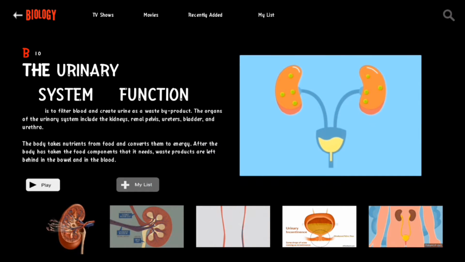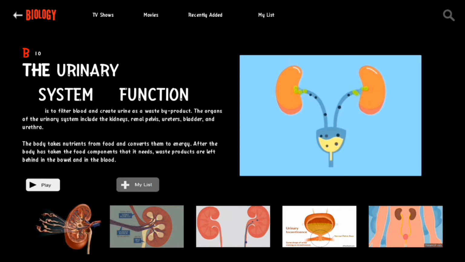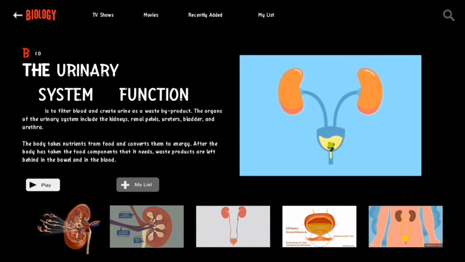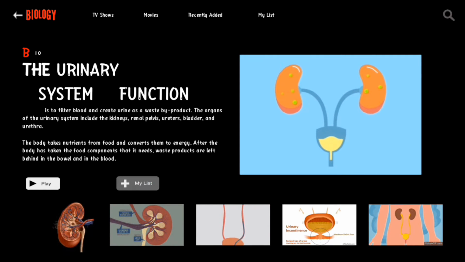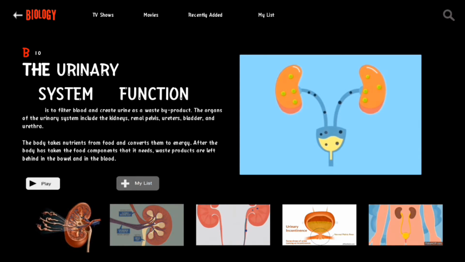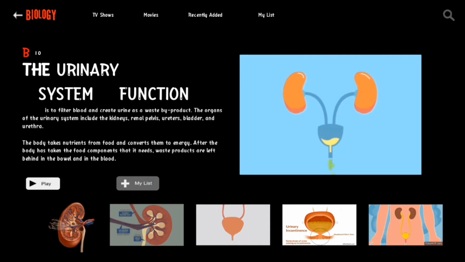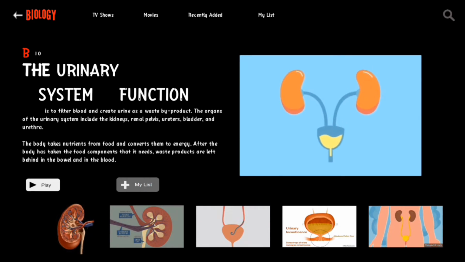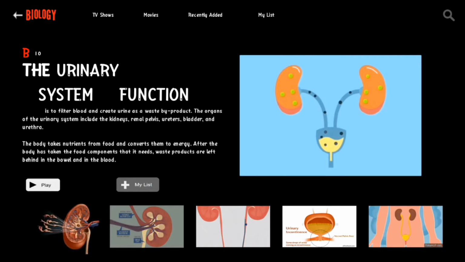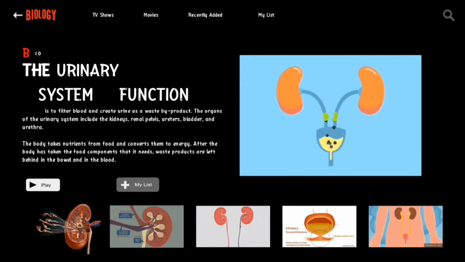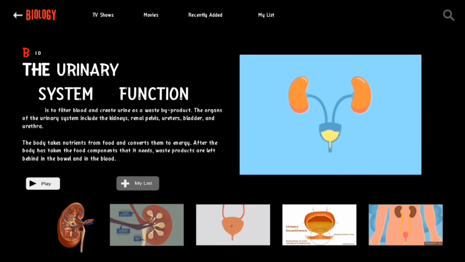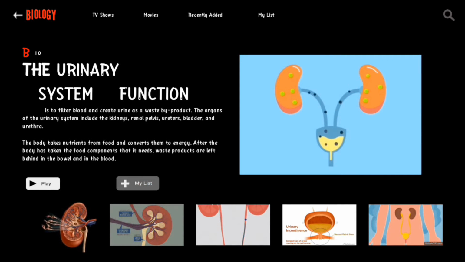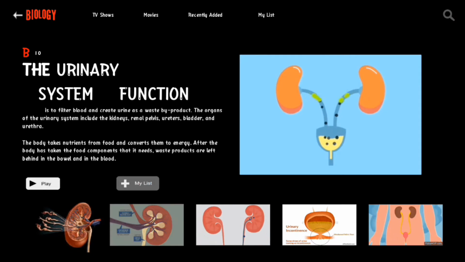The urinary system's function is to filter blood and create urine as a waste byproduct. The organs of the urinary system include the kidneys, renal pelvis, ureters, bladder, and urethra. The body takes nutrients from food and converts them to energy. After the body has taken the food components that it needs, waste products are left behind in the bowel and in the blood. The urinary system is also known as the urinary tract or renal system.